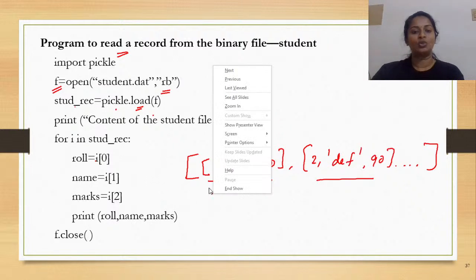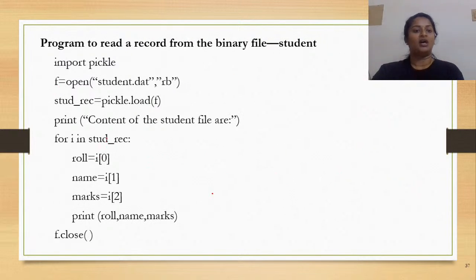Now, see how I'm trying to print it on the screen. What I'm trying to do is, I am going to dissect each of the student records. Dissecting means dividing it into portions. So, when I'm trying to divide it, I would take the roll number, I would take the name as well as the marks. So, I would run an iterable. See here, for i in stud underscore rec. So, what would I take up? I would take up the first index. At the 0th index of stud underscore rec, you would have the first record, isn't it? First record meaning the first student record.